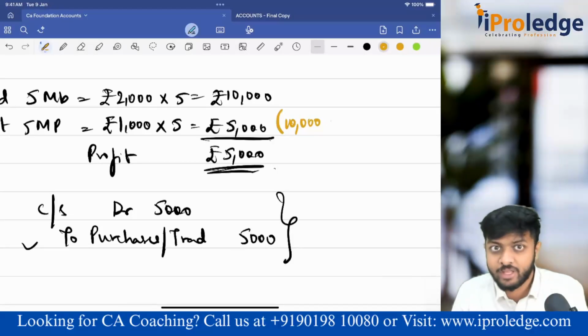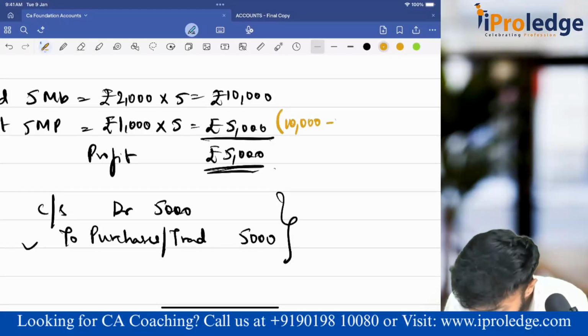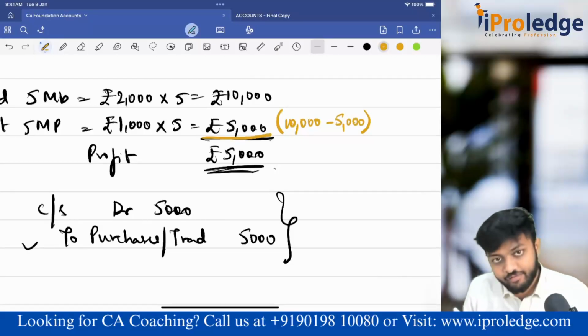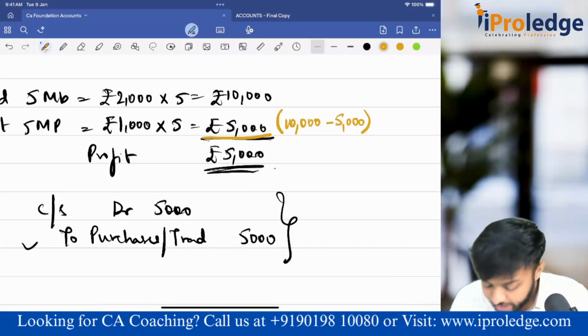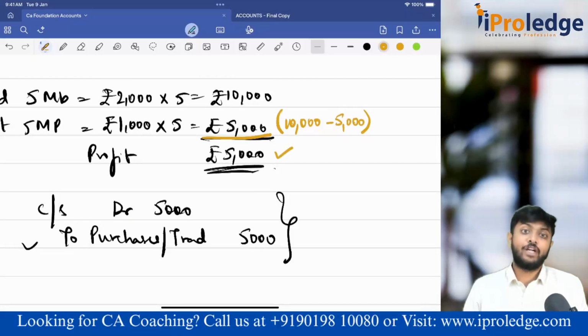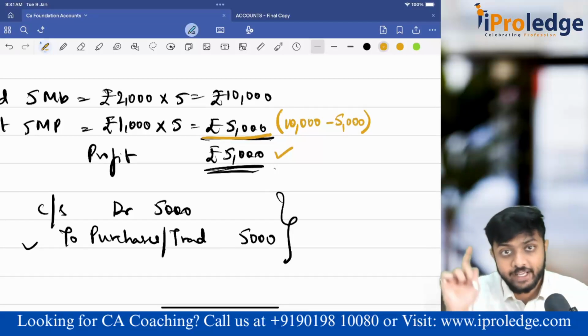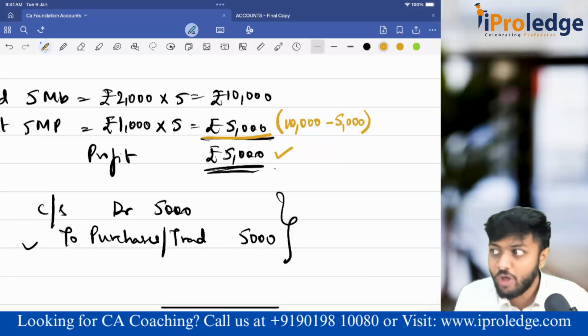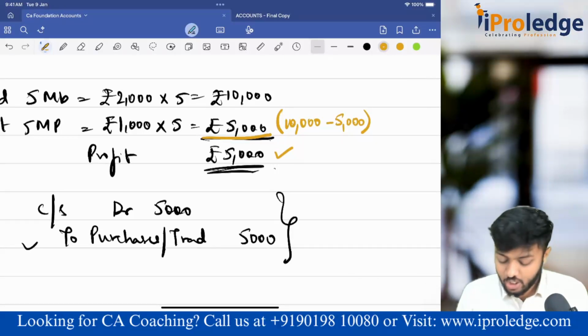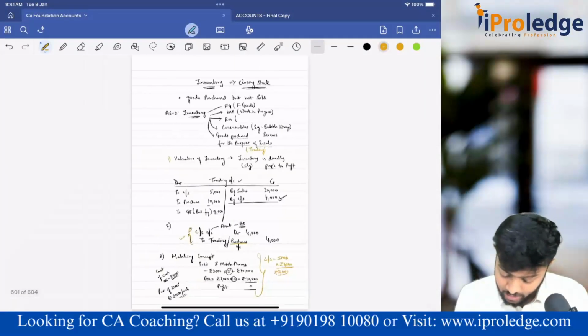My total purchase was 10. Here I am subtracting 5, because of which it became 5. It was 10 earlier. Why did it become 5? Because I incorporated this entry and purchase is reduced by 5,000 and I got the actual profit. Understanding? One more reason why we are valuing closing stock is to comply with the matching concept. Clear?